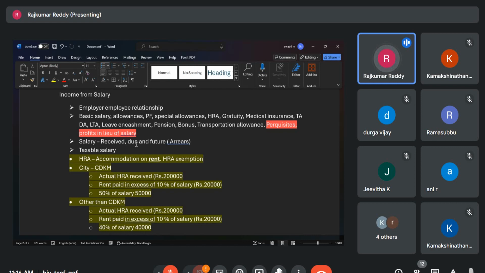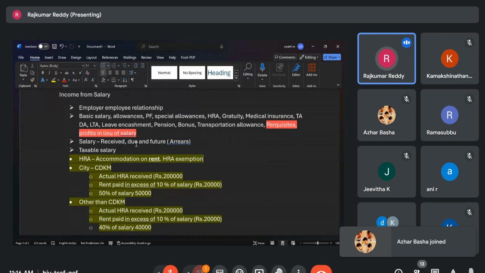Even after resignation, or at the time of joining, if you are given some lump sum amount, that is also treated as salary. Or any amount, even if no name is given, that you get from your employer is also treated as salary.